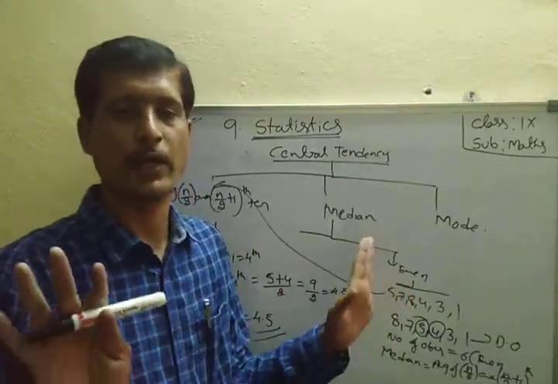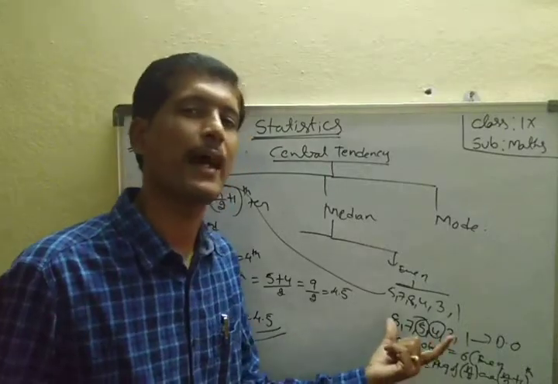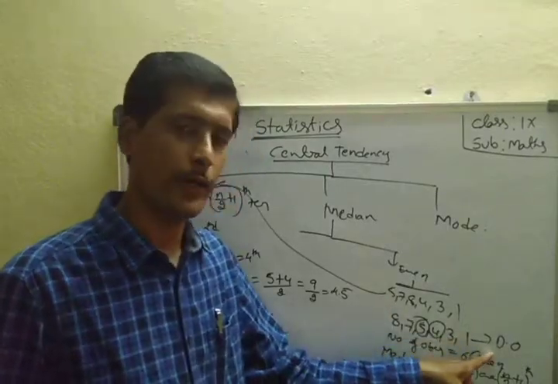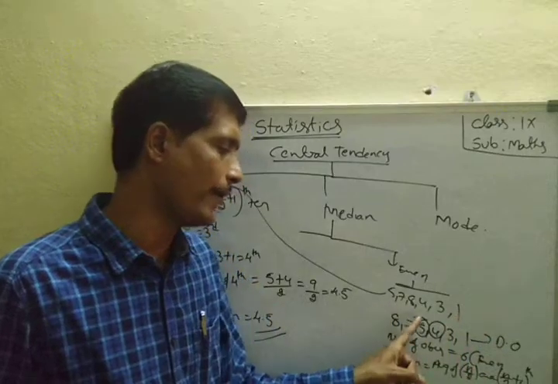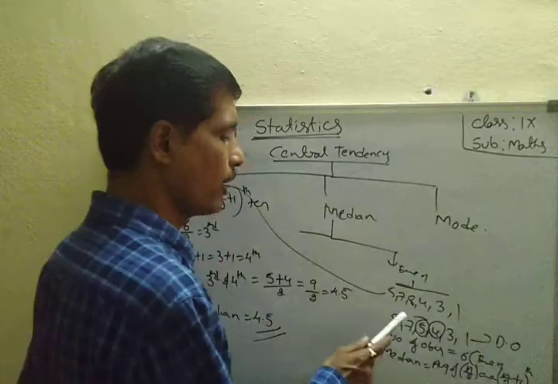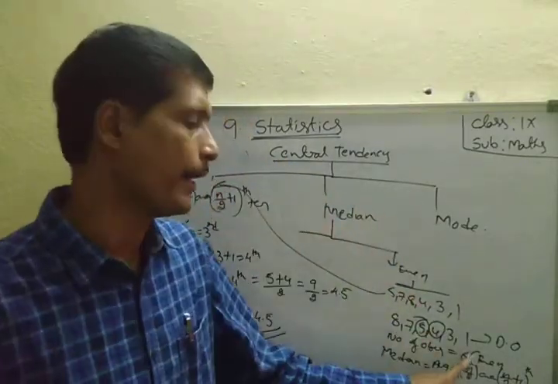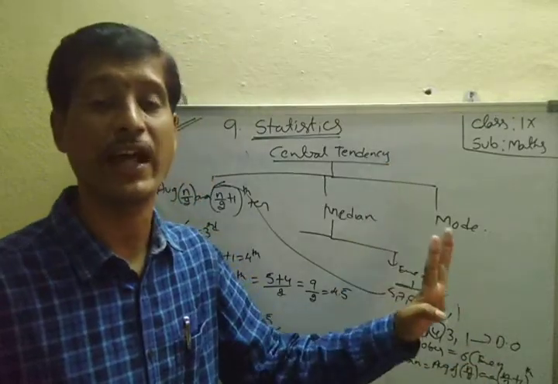That is no confusion. Okay? Everyone understood? Here first these numbers are arranged in ascending or descending order. Therefore I wrote here descending order: 8, 7, 5, 4, 3, 1. Total how many observations? Count this one. 1, 2, 3, 4, 5, 6. Total 6 observations. 6 means that is even or odd?